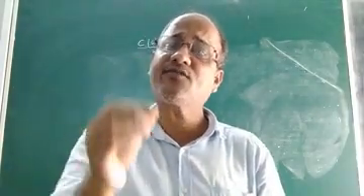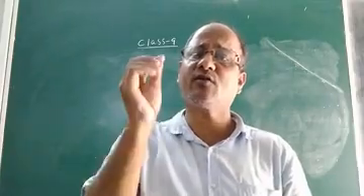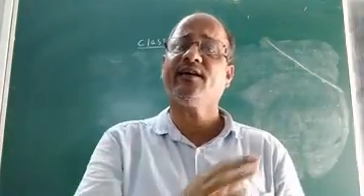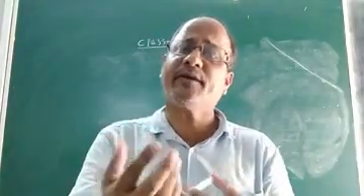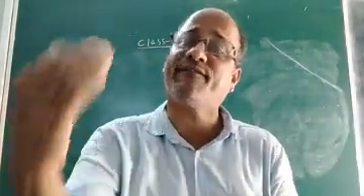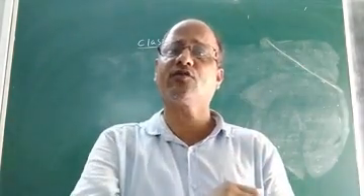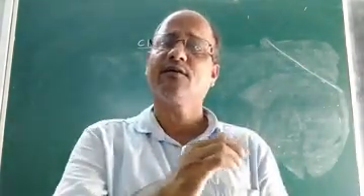How will the mean of the distribution be affected? Let us discuss the property.